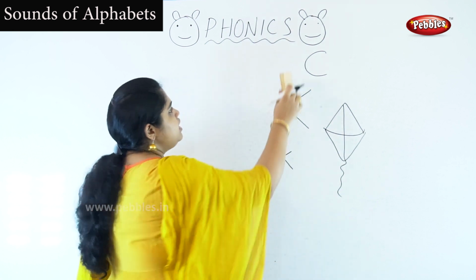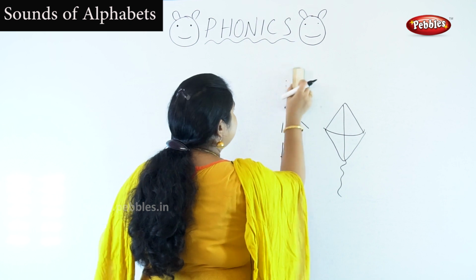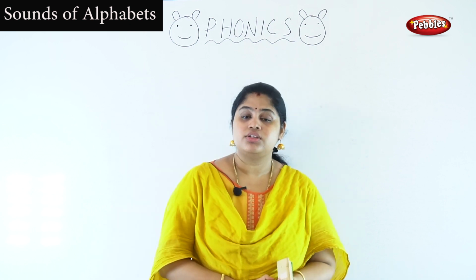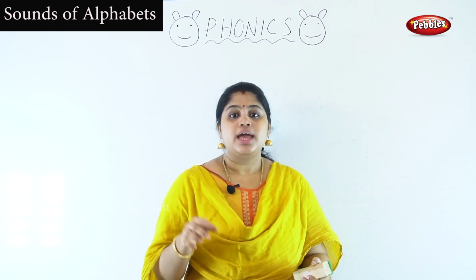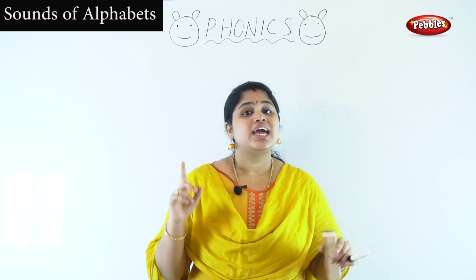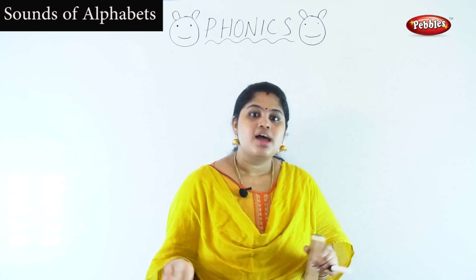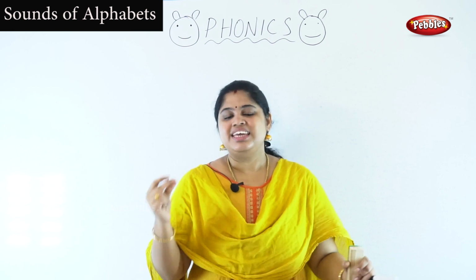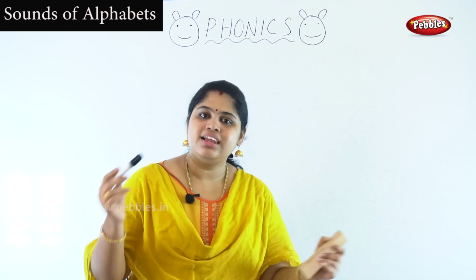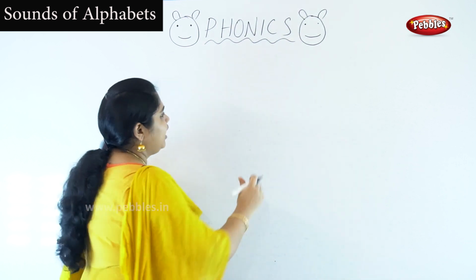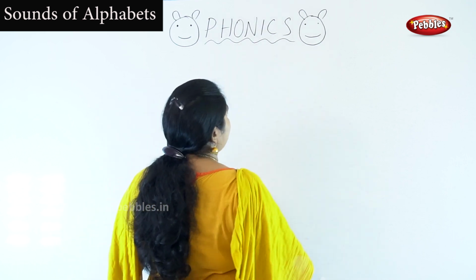Okay, now let's move to the next letter. What is the alphabet that comes after K? A, B, C, D, E, F, G, H, I, J, K. After K, L. Okay. How to write the capital L?